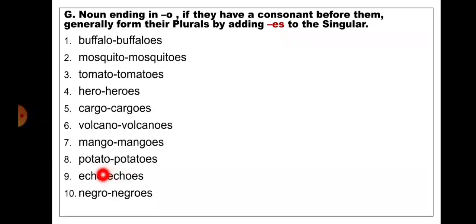Echoes. Negro. The word is ending with O and before that it has a consonant R. So by adding ES to the singular, it will become plural. Negroes.